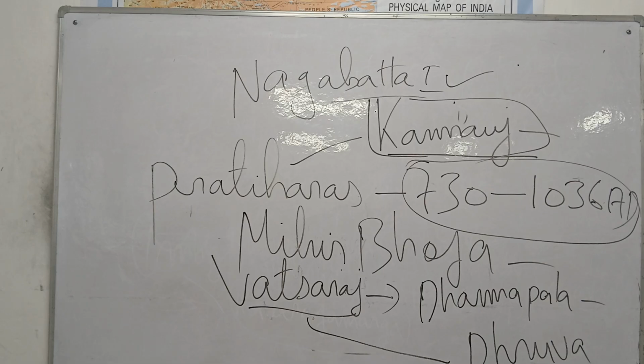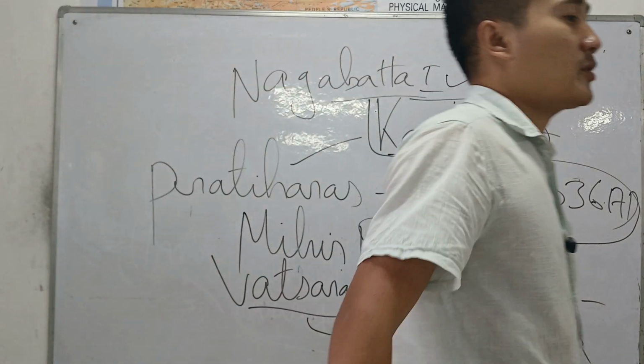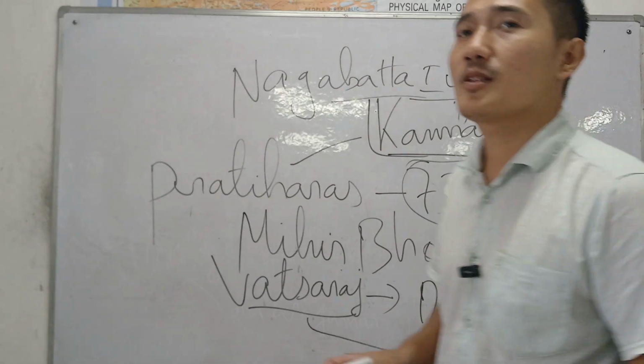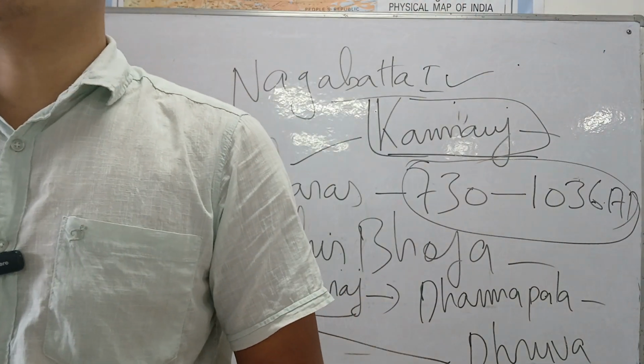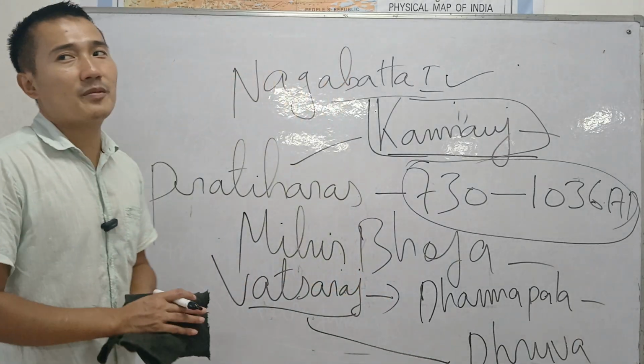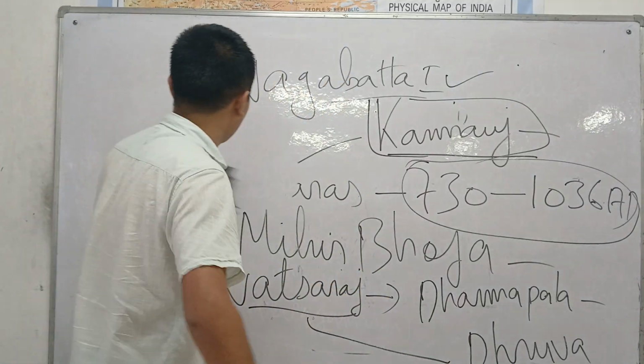So this is known as the three-party struggle. Three dynasties fighting over a kingdom known as Kanauj, and no one is going to win. At the end of the day, they will all disintegrate and the Muslims will slowly capture India. So we will discuss that basic topic today. Our main topic is the coming of the Muslims and how they ruled over India.